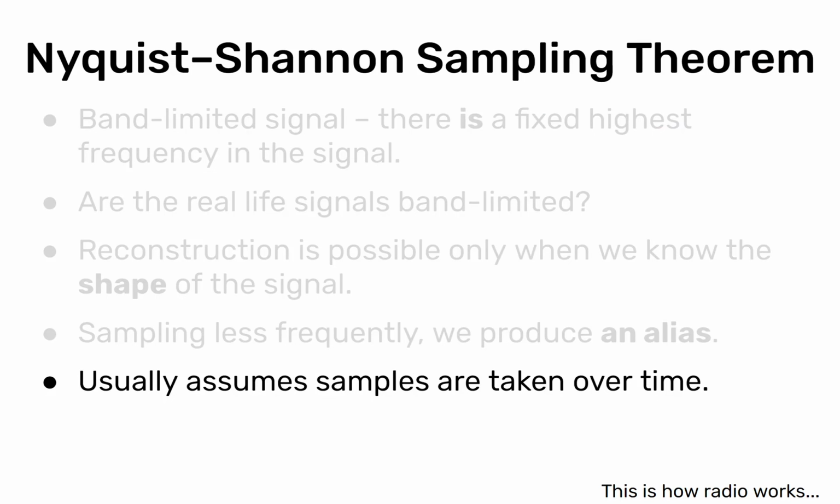Coming back to the Nyquist-Shannon sampling theorem, often it assumes that these samples are taken over time. So this is basically how radio works. This theorem comes from signal processing, and it's often used in sampling electronic signals and reconstructing audio from radio waves and so on.